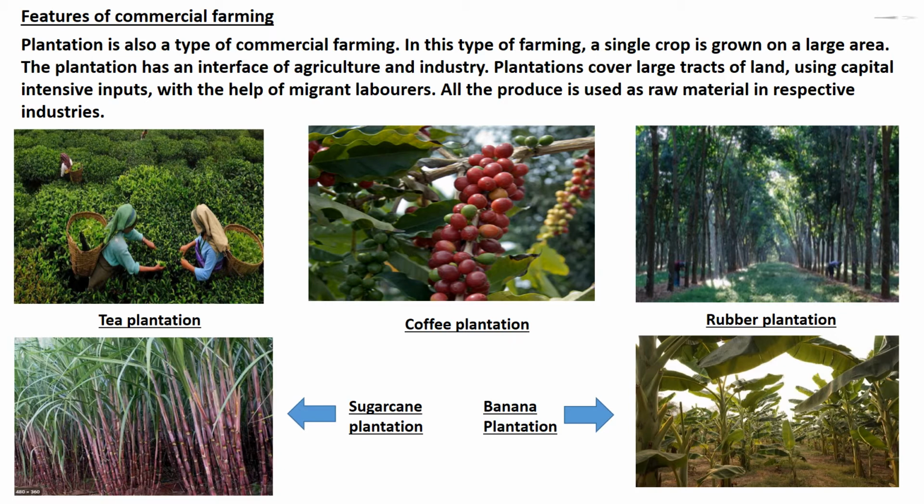Children, as you can see in the given figures, in India, tea plantation, coffee plantation, rubber plantation, sugarcane plantation and banana plantation, etc. are important plantation crops. Tea in Assam and North Bengal, coffee in Karnataka are some of the important plantation crops grown in these states. Children, since the production is mainly for market, a well-developed network of transport and communication connecting the plantation areas, processing industries and markets plays an important role in the development of plantations.